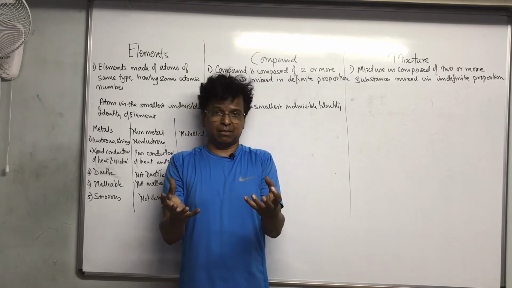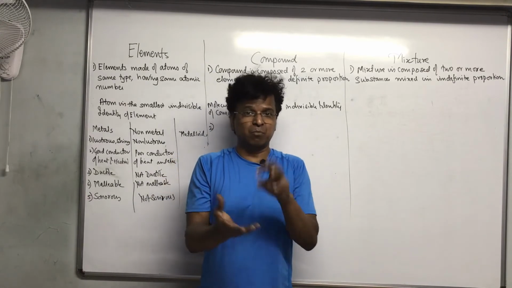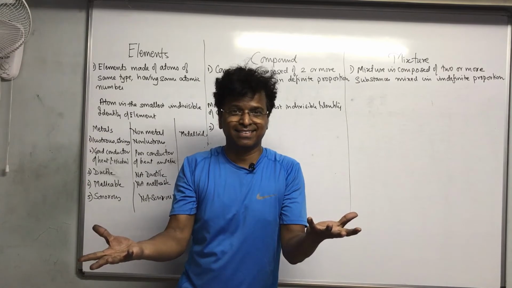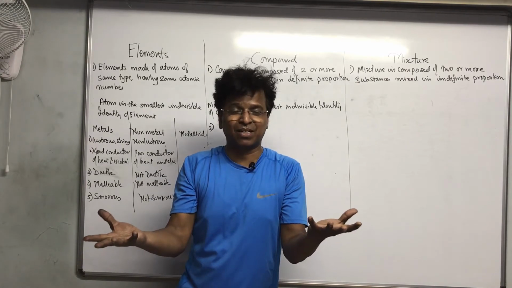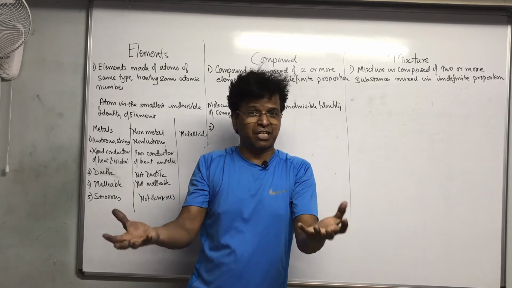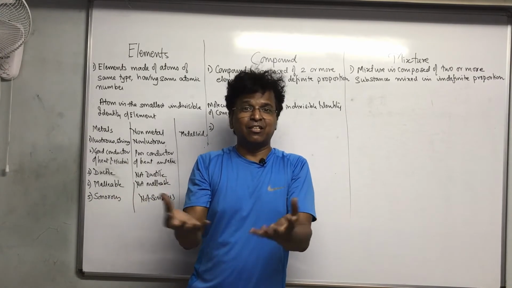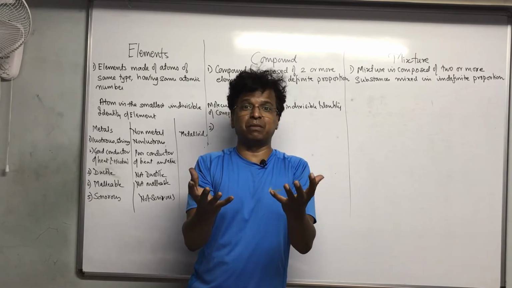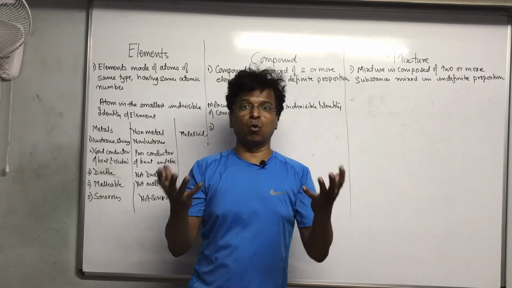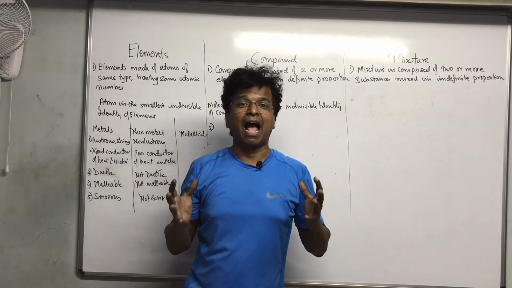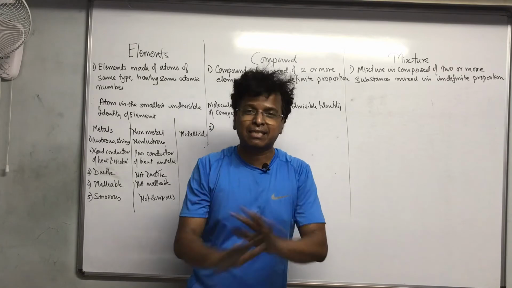Now just imagine water, which is made up of hydrogen and oxygen. Does it support combustion? Actually speaking, when anything is made up of hydrogen and oxygen, it should have been a bomb. It should have been something like petrol. But no, water, actually we use it to extinguish fire.